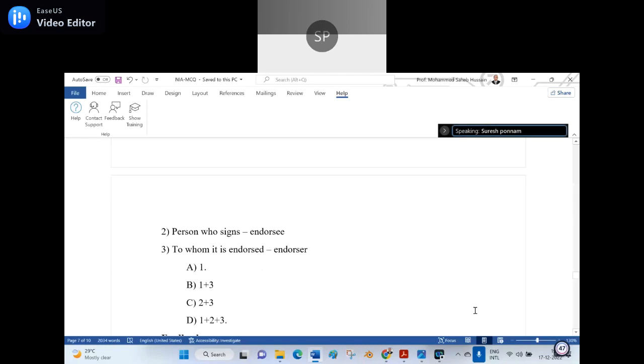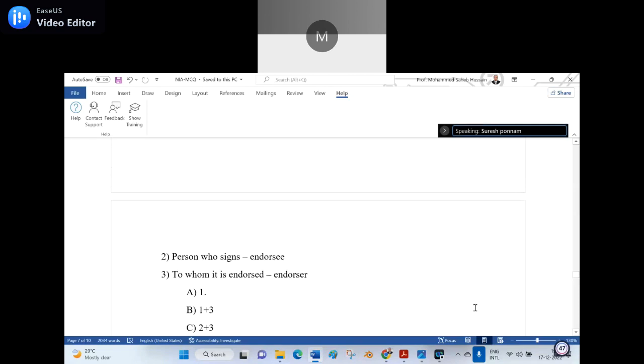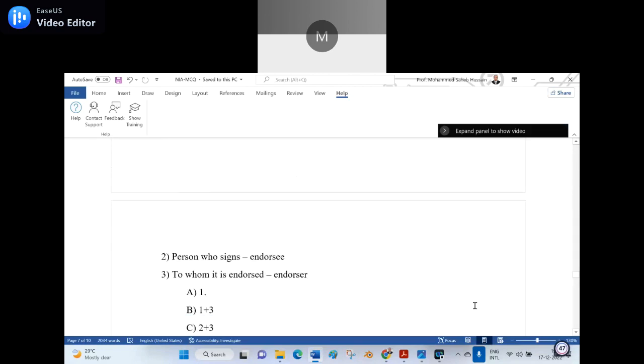Option C, 2 plus 3, wrong. Option B, sir, 1 plus 3. Person who signed, wrong. You did not read. Person who signs, can you say endorsee? Person who signs is endorser.